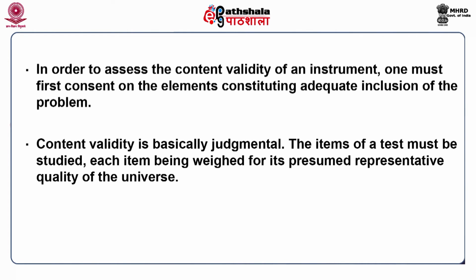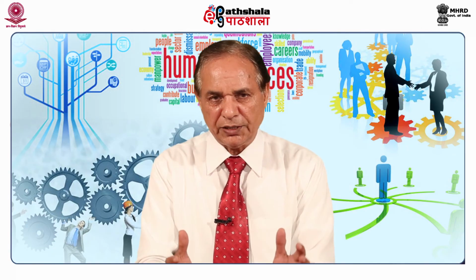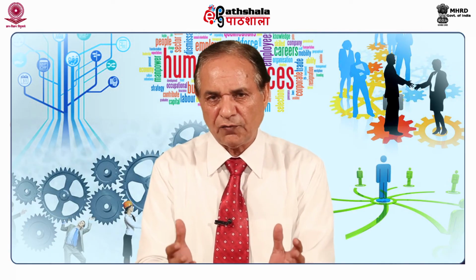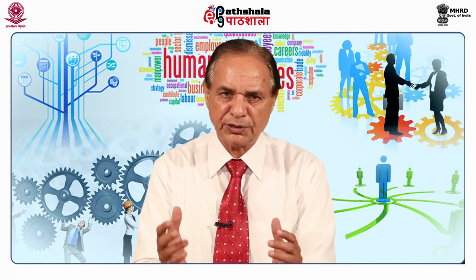Content validity is basically judgmental. The items of a test must be studied, each item being weighed for its presumed representative quality of the universe. This implies that each item must be evaluated for its supposed relevance to the property being measured, which is no easy task. Criterion related validity reflects the success of measures used for prediction or estimation.